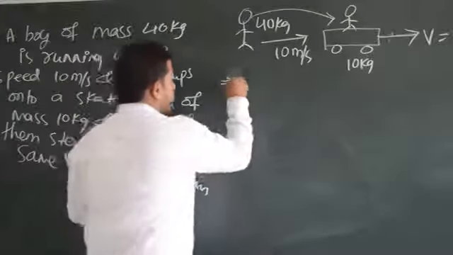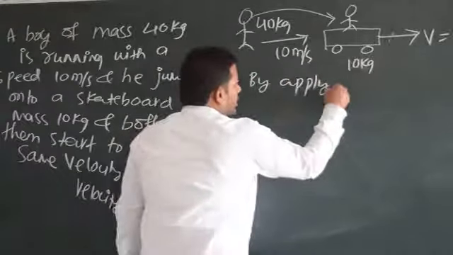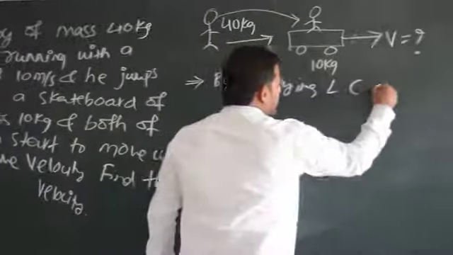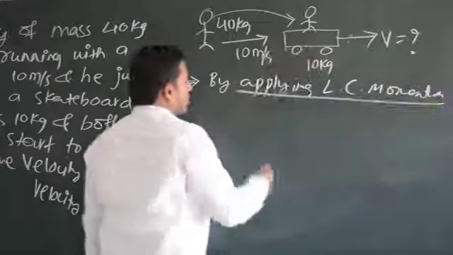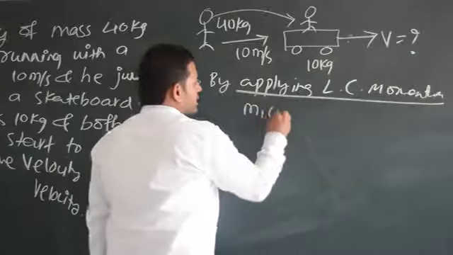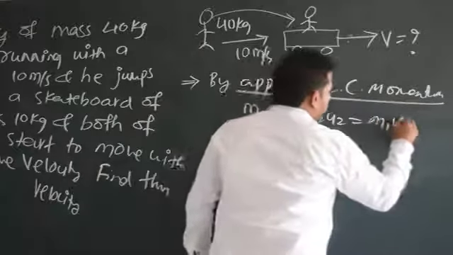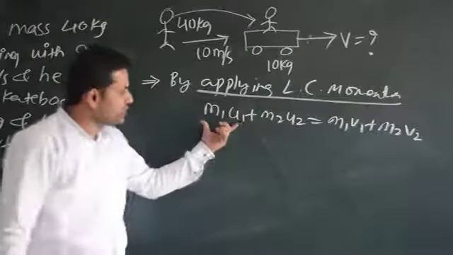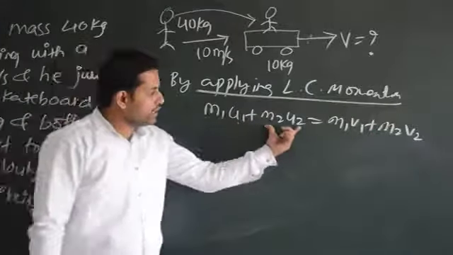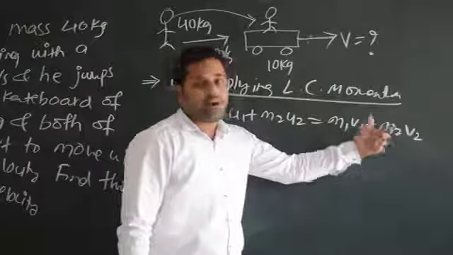Now, let us try to solve it by applying the law of conservation of momentum. What does the law of conservation of momentum say? The law of conservation of momentum says the momentum before collision is equal to the momentum after collision. By writing this formula you can understand, right? This is the momentum of the first body. This is the momentum of the second body before collision. Now these are the momenta after collision.